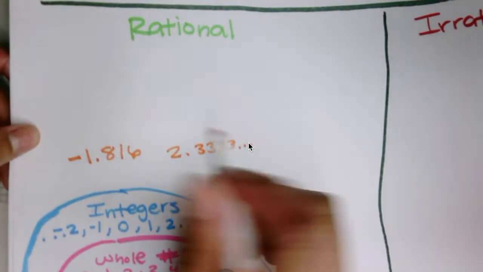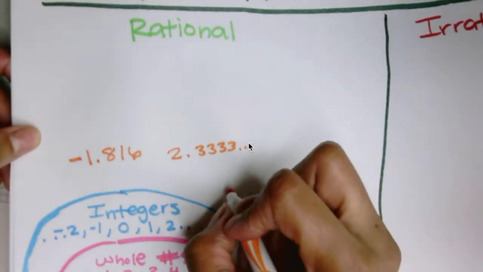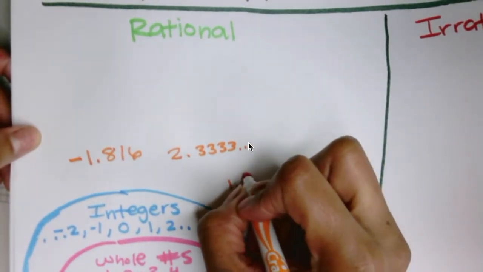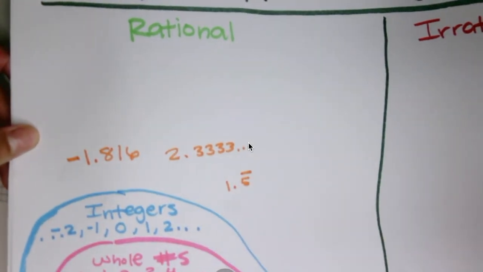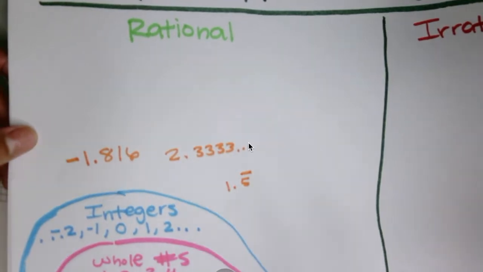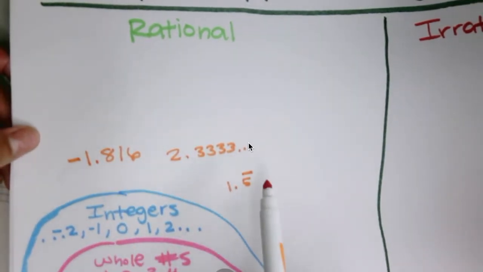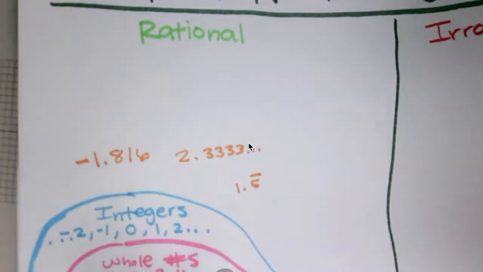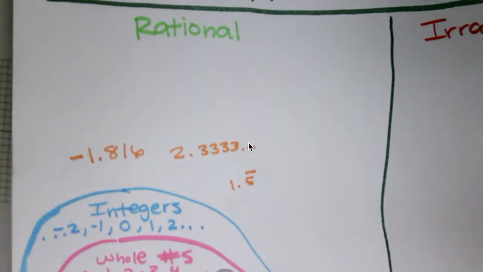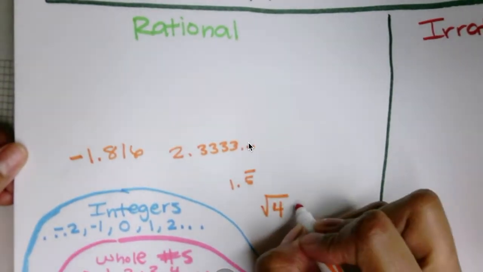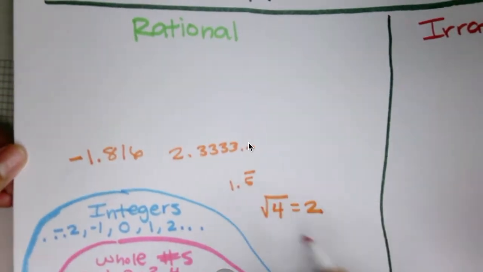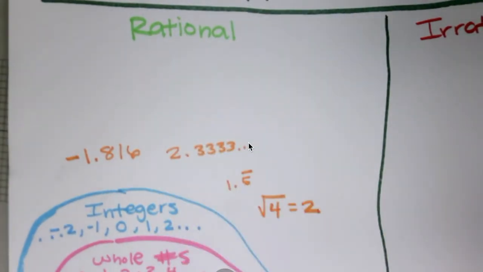And we know we can write that with the line at the top. Another repeating number can be like 1.555. And then we can put the line over the top because it's repeating. These are our rational numbers because they are decimals that either terminate or repeat. So all of this is rational. And also this is kind of a trick question. You'll see something like the square root of 4, because the square root of 4 is really equal to what? 2. So that's also rational. So they'll trick you like that.